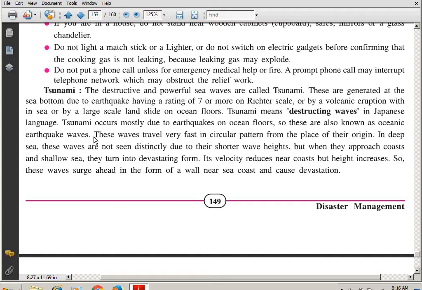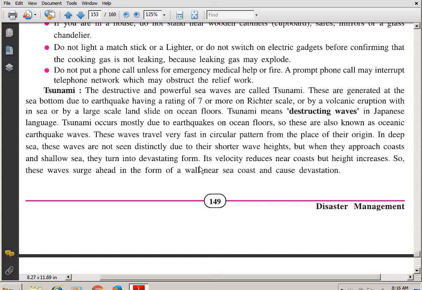In deep sea, these waves are not seen distinctly due to their shorter wave heights, but when they approach the coast and shallow sea, they turn into a devastating form. Its velocity reduces near the coast, but height increases. Velocity reduces, the speed reduces, but the height keeps on increasing. They are very, very destructive, students. They come in a devastating form.